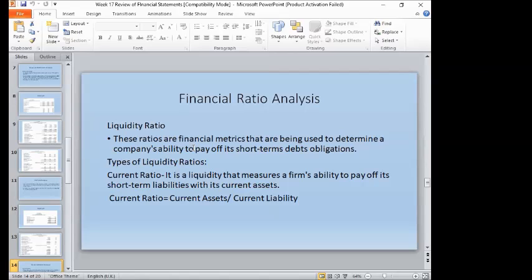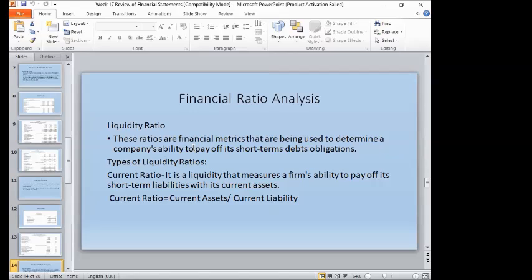So what is a liquidity ratio? A liquidity ratio is a financial metric used to determine the business or the company's ability to pay all the short-term debt obligations or short-term liabilities. And when you say liquidity, it is the ability of the assets of the business to pay the short-term liabilities. So liquidity ratio has the following types.